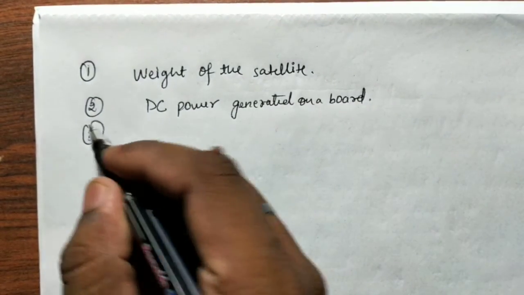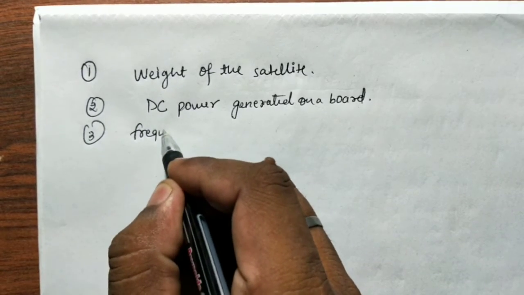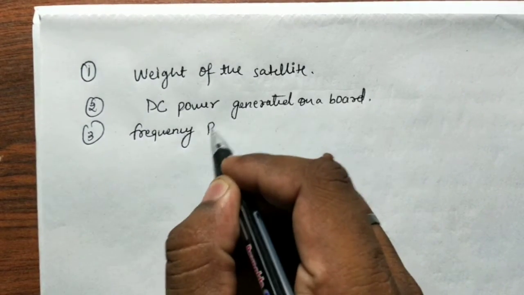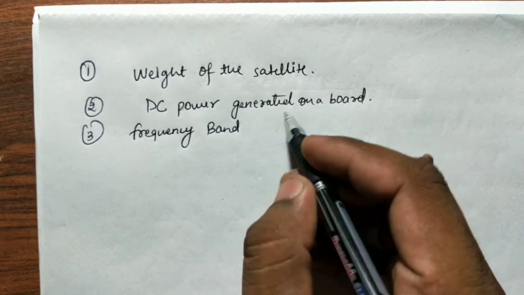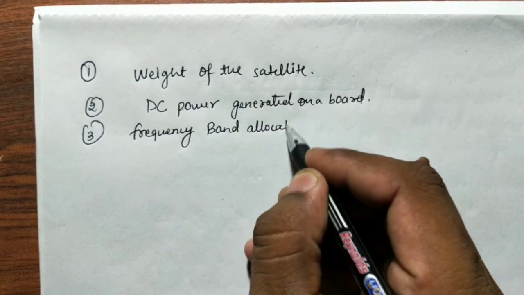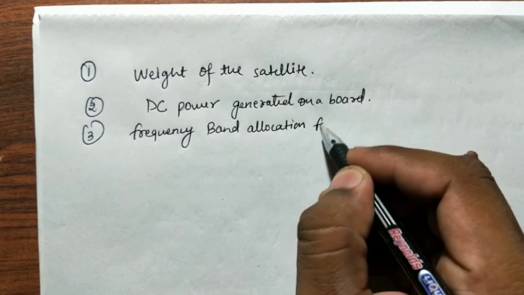The third one is frequency band allocation for satellite communication.